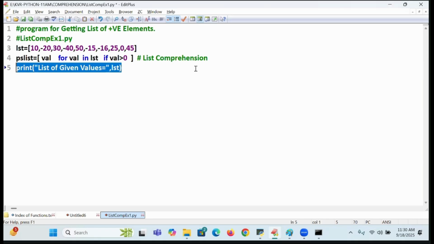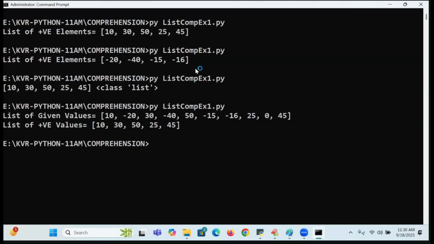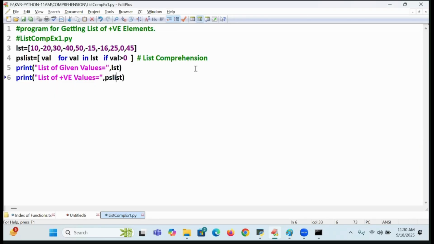LST. Next, come on, students. List of which values? Positive values. List of what? Positive values. What is this now? PS list. I hope you are understanding. So, is it not called a list of positive values or not? Yes. Which concept is it?